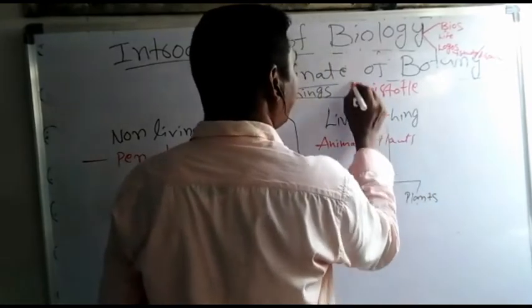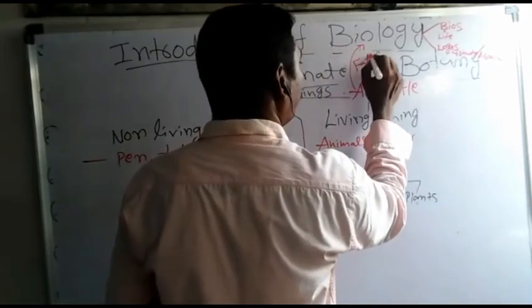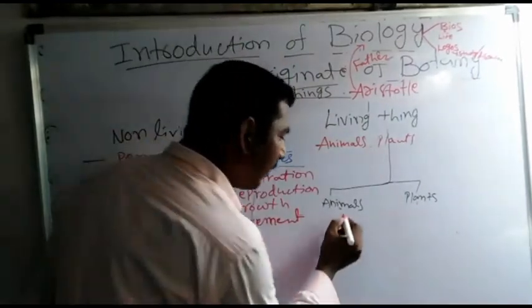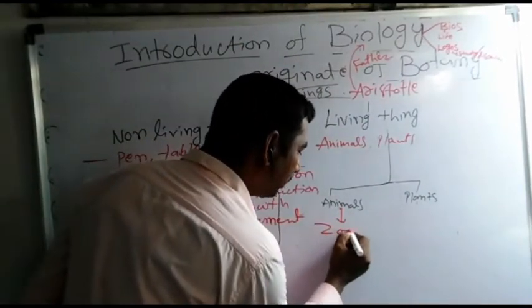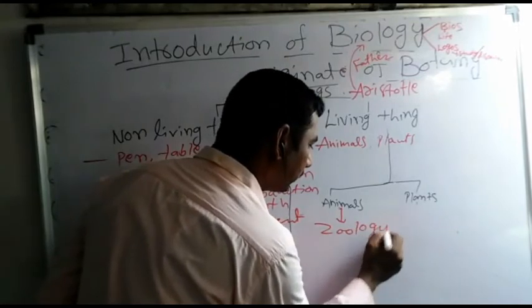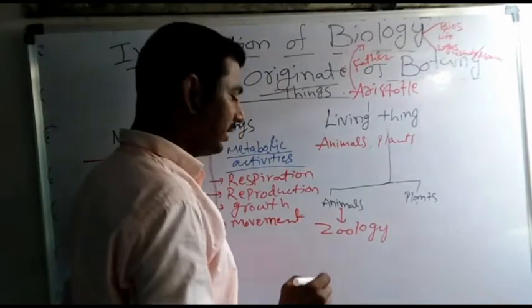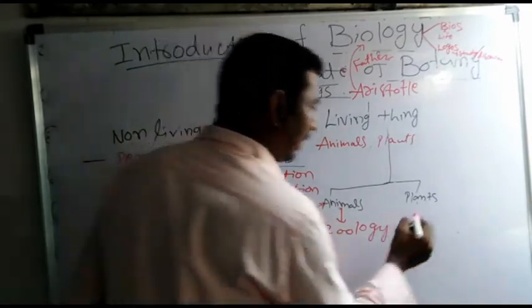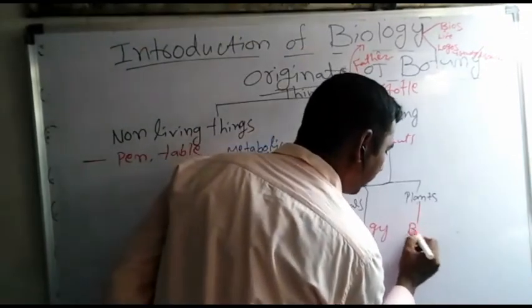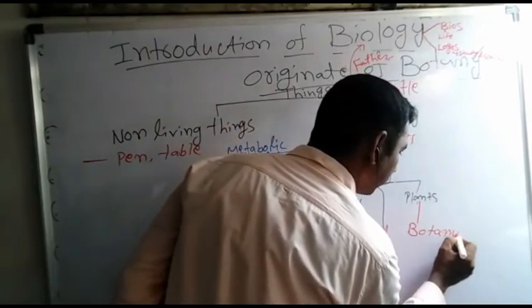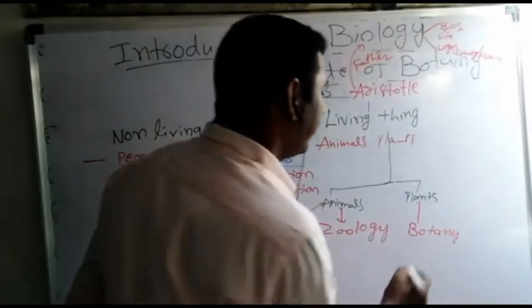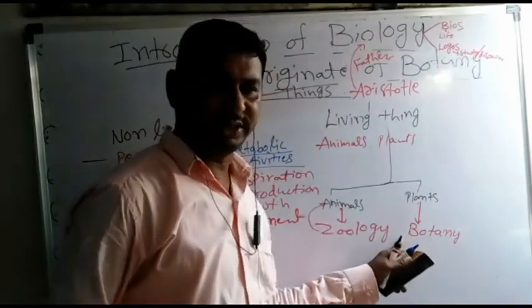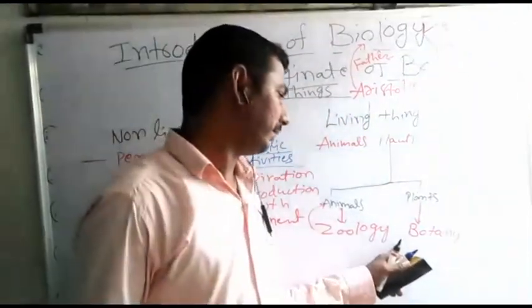Aristotle is regarded as the father of biology. At the same time, the study of animals is called zoology. Zoology is an animal-related science. The study of plants is called botany, B-O-T-A-N-Y. The study of plants is called botany.